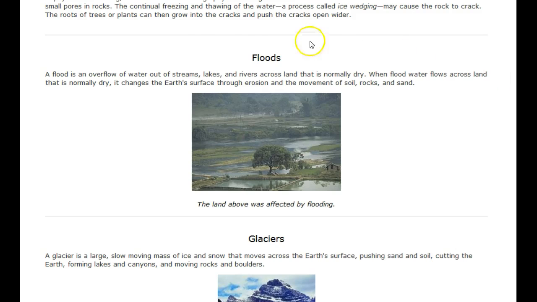A flood is an overflow of water out of streams, lakes, and rivers onto land that is normally dry. When the flood water flows across the land, it changes the Earth's surface through erosion and the movement of soil, rocks, and sand. The land here was affected by flooding.